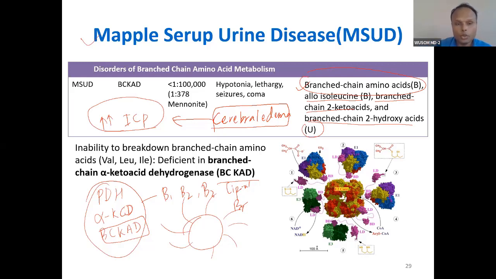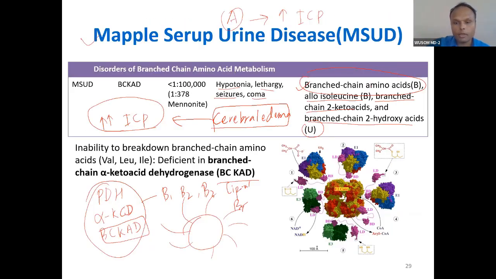So go and revise again, okay? The presentation you will see in this patient with maple syrup urine disease is because of increased intracranial pressure. I also told you vitamin A toxicity is also related to increased ICP. So go and read that ICP part. Because of this intracranial pressure, this patient has seizure, hypotonia, lethargy, and then coma, and if not treated, it can lead to death.